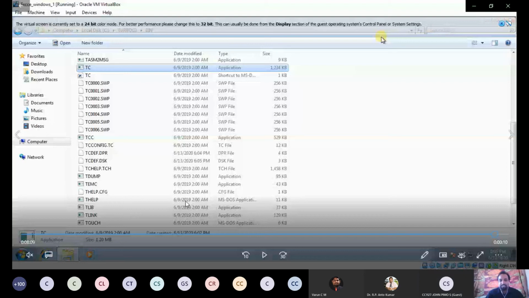Or one more thing you can do here. You can browse the net from the guest OS. You can download the Turbo C compiler, any compiler, from the guest OS also by using Internet Explorer. You can browse the net, download the Turbo C compiler, install it in the guest OS, and run a simple C program. Okay.